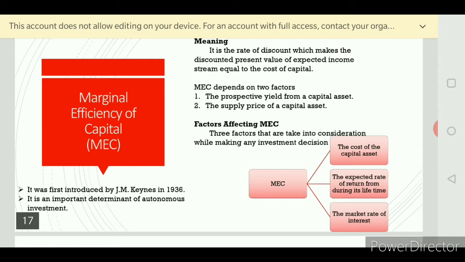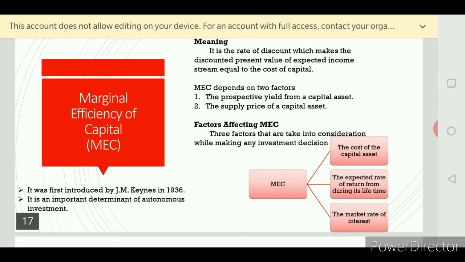But there are certain factors which make the consumption also change. The same thing applies here, the autonomous investment also will change. Then we saw about the investment. Investment mainly depends on the rate of interest. So if the rate of interest increases or decreases, the investment also changes.